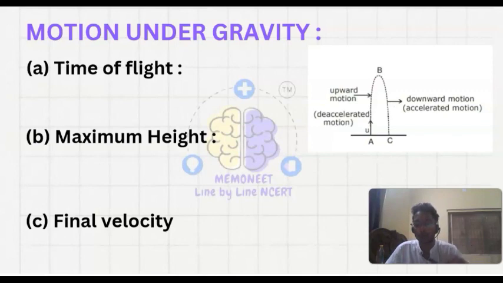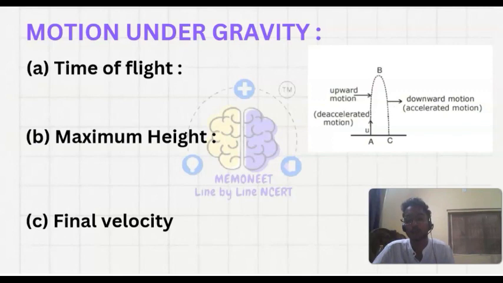When it is going up, the acceleration is acting downward and the velocity is upward. So this will be decelerated motion, and when it is moving downward, the acceleration and velocity are in the same direction, that is the downward direction. So this is accelerated motion. At this time, let's say we have to find the time of flight here.